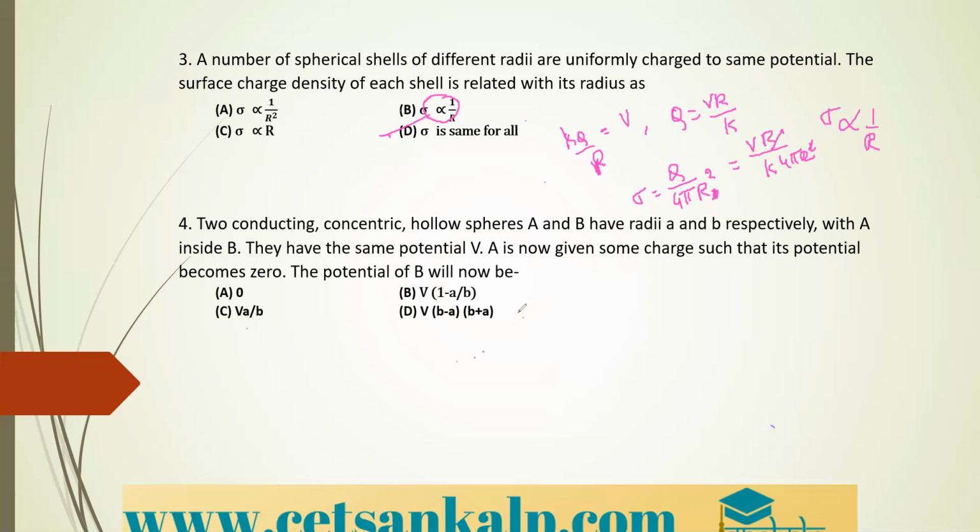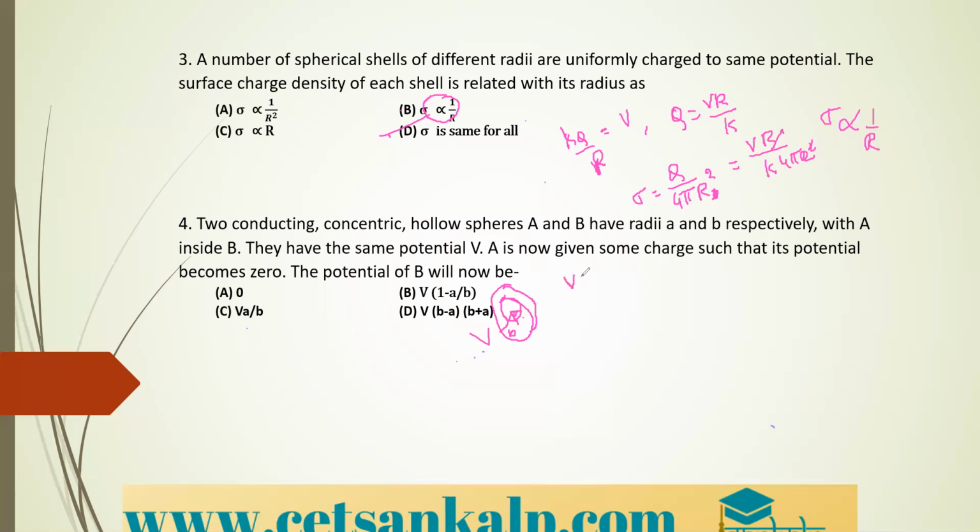So they are saying that two conducting concentric hollow spheres are there. So two conducting hollow spheres you can consider A and B. The inner you can consider with radius A and the outer one with radius B. Okay. With A inside B, means small a is the inner sphere, and bigger B is the outer sphere radius. It is having the charge Q. They have the same potential. Both the surfaces are having the same potential V. A is now given some charge such that its potential becomes 0. If you understand the question, the solution part is simple.